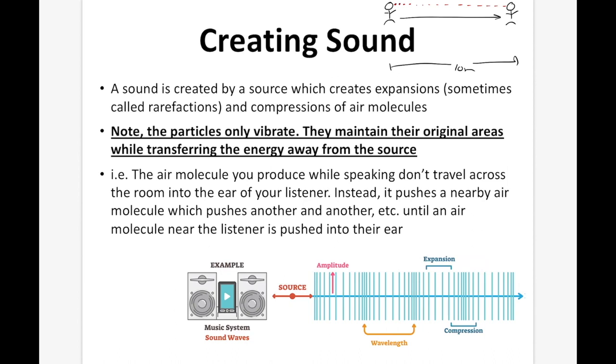And you can see that in our diagram here on the bottom. We get a source, so in this case it's a radio. It's making a sound with a certain amplitude, and what it does is that it compresses the air molecules in front of it, and that's there. We can see the compression right there. When it compresses those air molecules, it then causes that compression to be pushed to the right, compressing nearby air molecules, which eventually cause compressions here, here, here, and here, all the way down to the person or thing taking in the sound.